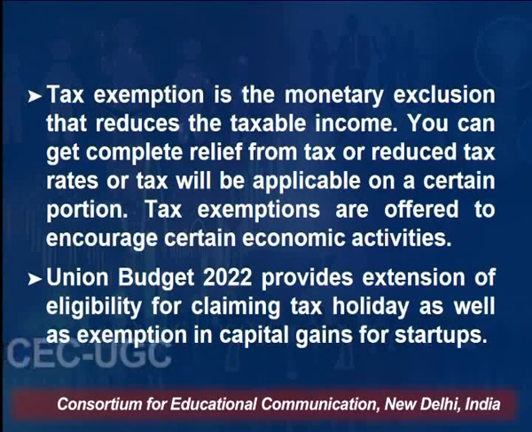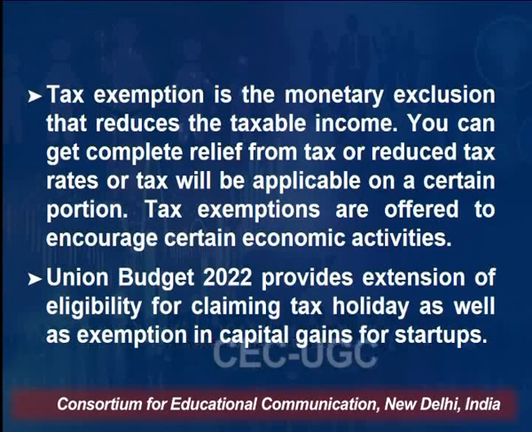Union Budget also means, when I am talking of the Union Budget, basically I am talking of Union Budget 2022. It provides extension of eligibility for claiming of tax holidays as well as exemption in capital gain for startup. See, if you are a startup, basically what is the idea of providing this tax exemption or tax exclusion, right? Idea is to promote startups. The idea is to promote agriculture sector in the country. So there are certain sections of the society engaged in a particular type of business or engaged in a particular type of occupation, their income is exempted from tax.